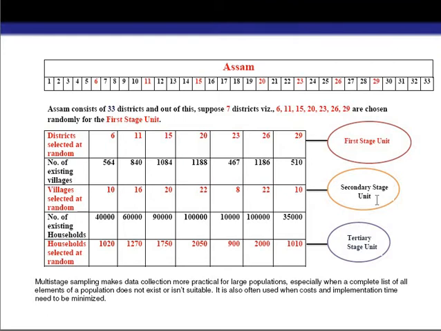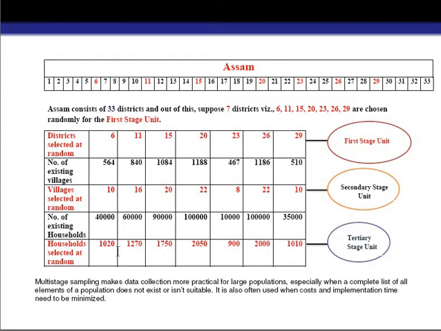In the previous case we have seen that the district is the sampling unit, but here we can see that the villages are the sampling unit. Now after getting the villages, we have to know the number of households present within the villages. Suppose these are the numbers of existing households within these villages.